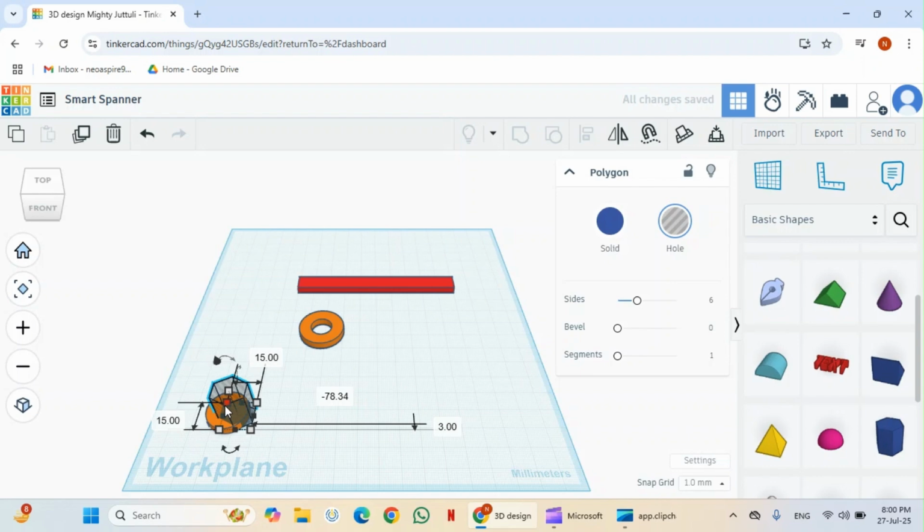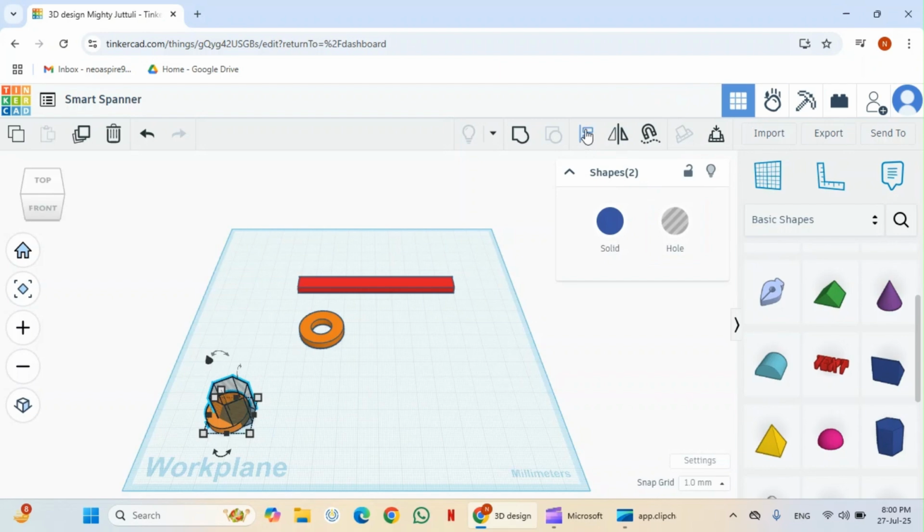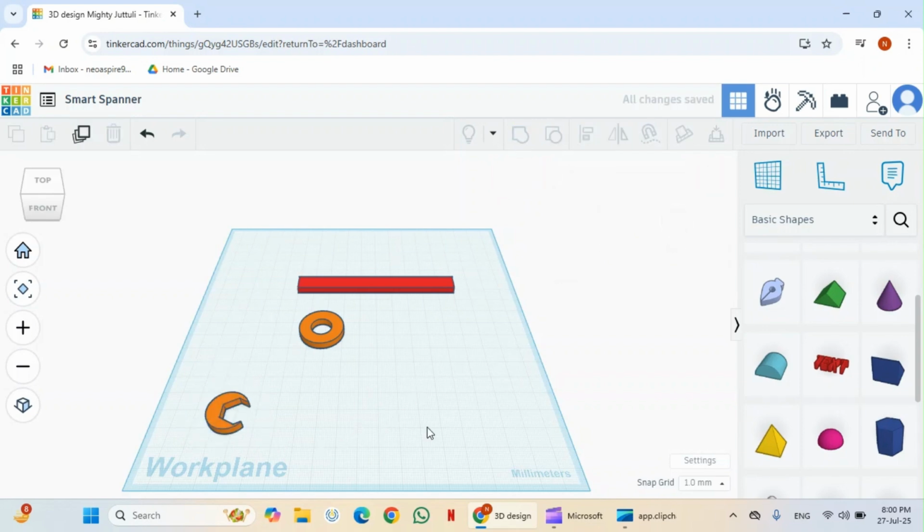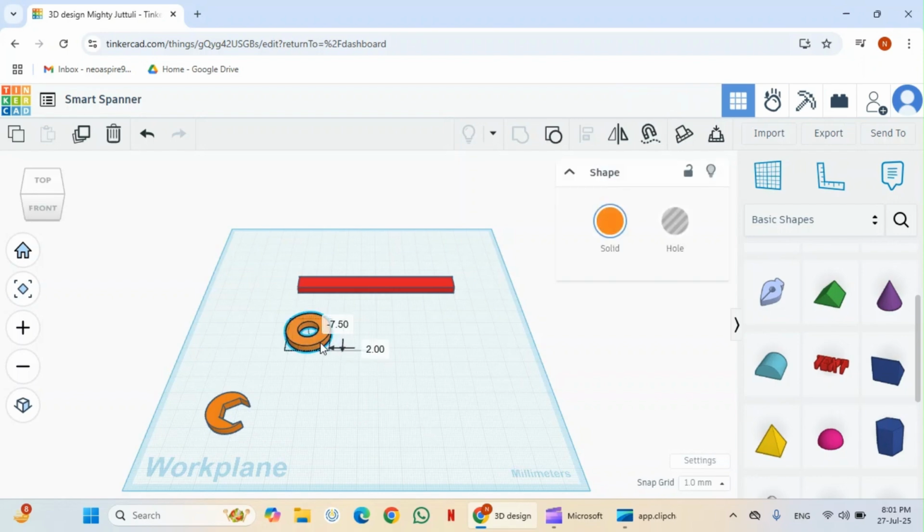Now press the shift button and select the another shape and click on the align button. Then click on group. Now click anywhere. So this shape is created. Now we will join all the three shapes.